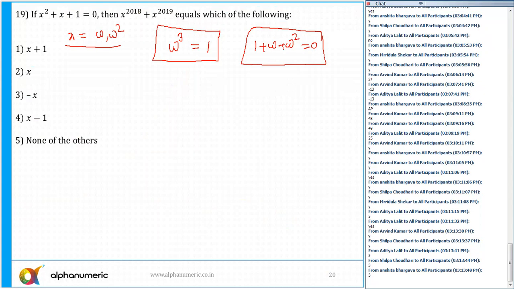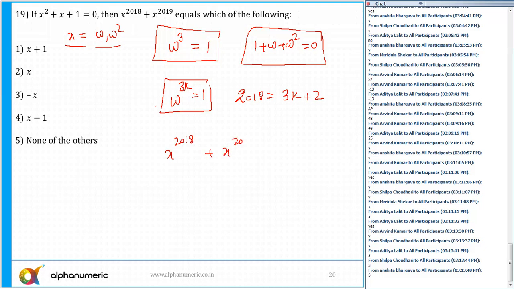So x raised to power 2018. Whenever there is an omega raised to a power that is a multiple of 3, it will always be equal to 1. So 2018, if I divide by 3, it is in the form of 3k plus 2. Yes or no? So x raised to power 2018 plus x raised to power 2019.